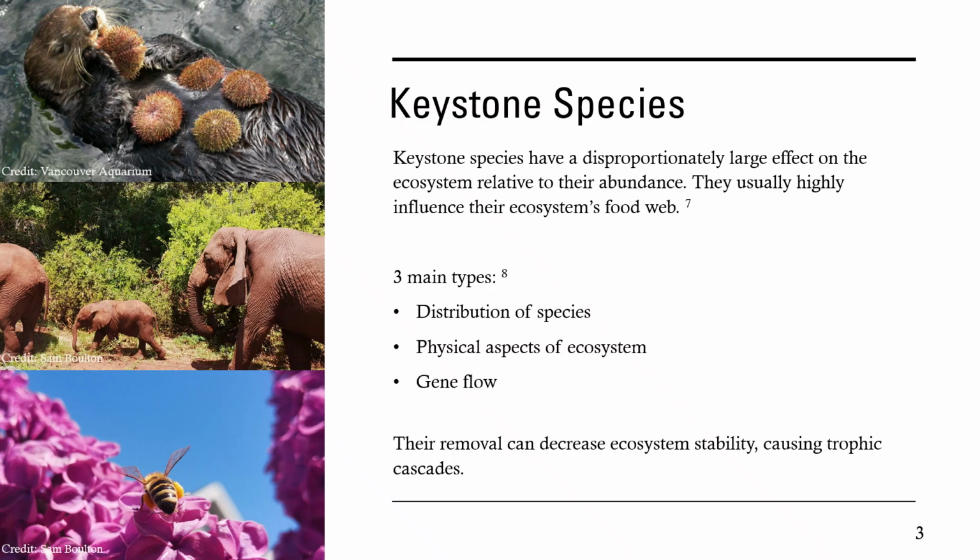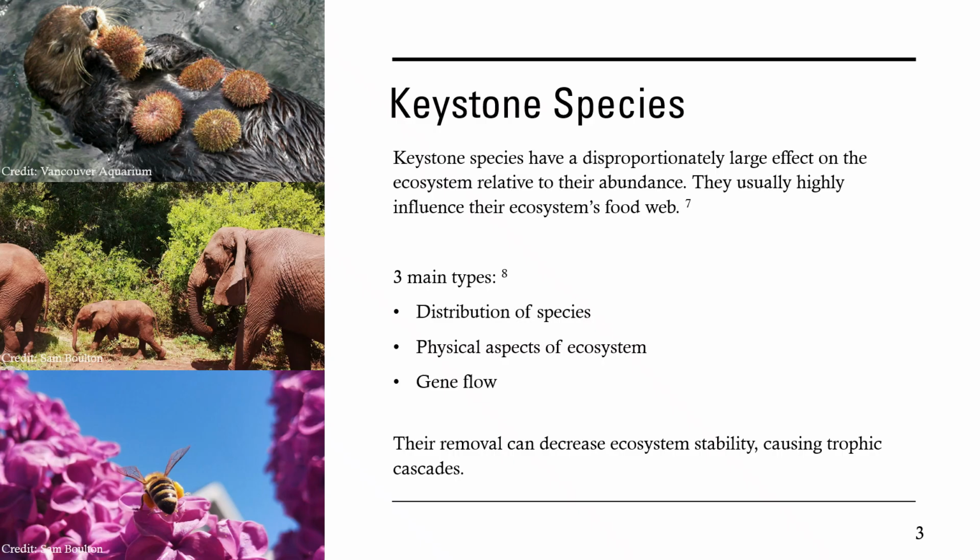Herbivores, like elephants, control an ecosystem's physical and biological aspects by eating particular plant species. Some species, usually pollinators like bees, work together as mutualists to help maintain gene flow and dispersal through their ecosystems. When these species are removed, the ecosystem can become unstable, causing trophic cascades.